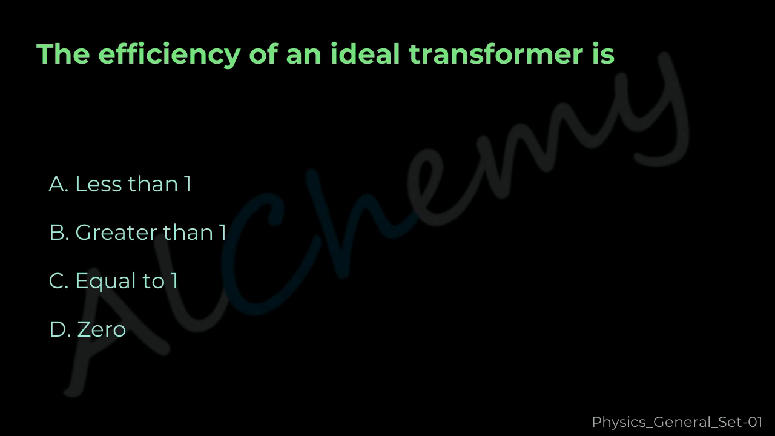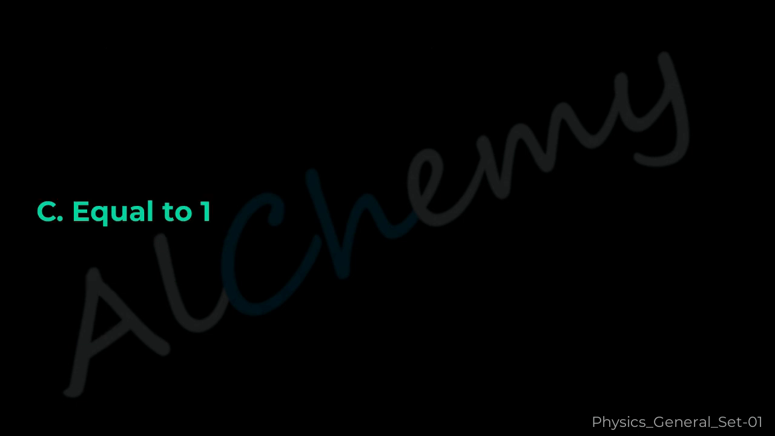Question 48. The efficiency of an ideal transformer is A. Less than 1, B. Greater than 1, C. Equal to 1, D. 0. The correct answer is C, equal to 1.